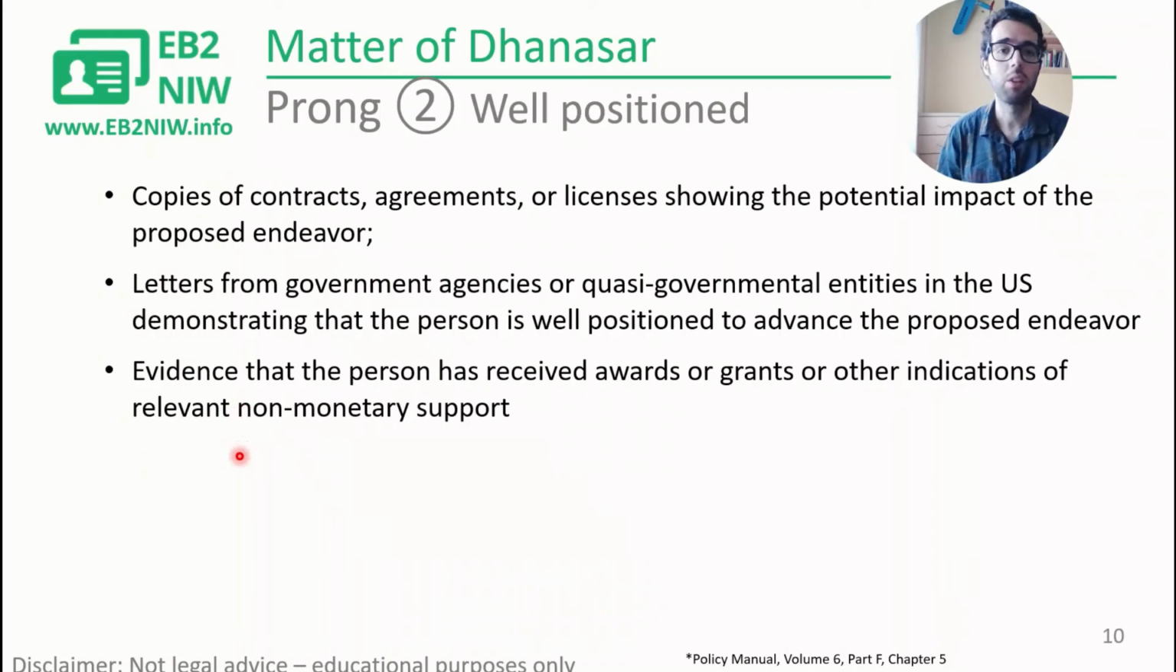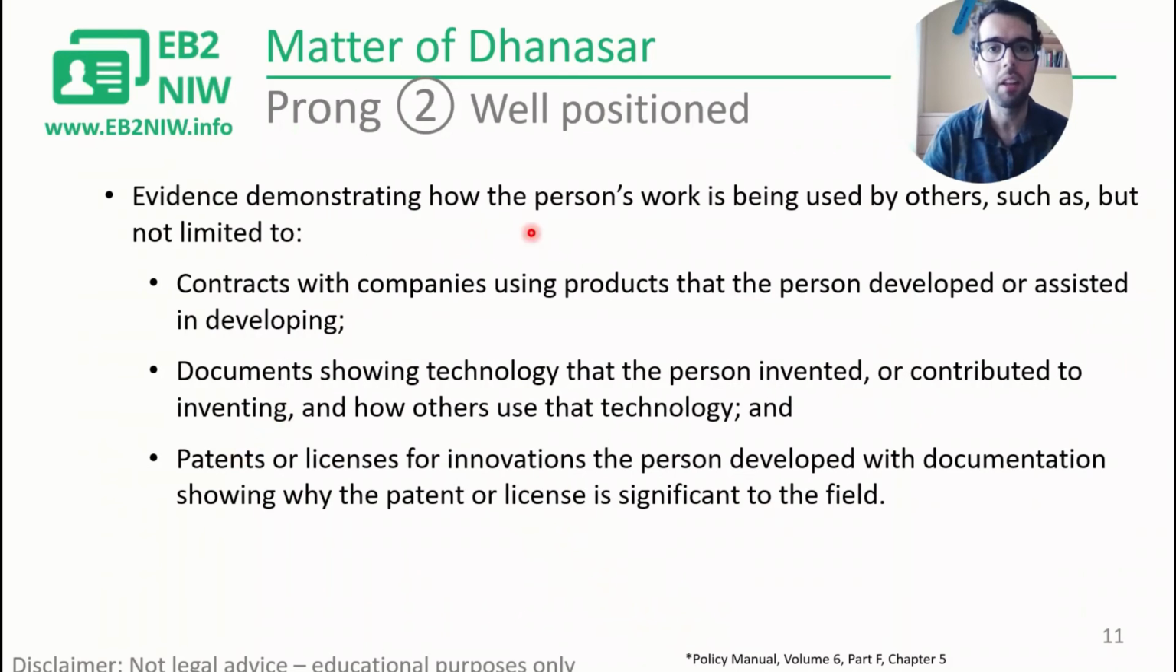If you have evidence that you have received awards from any institution, any organization, your company, that's something that you can leverage as well. If you have evidence that people have used your work, for example, contracts with companies, documents showing that you invented something, and of course, patents or licenses showing that your inventions have been used.